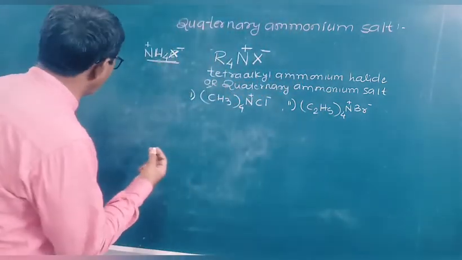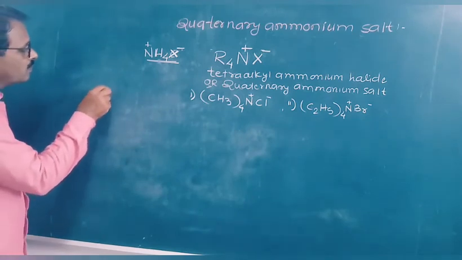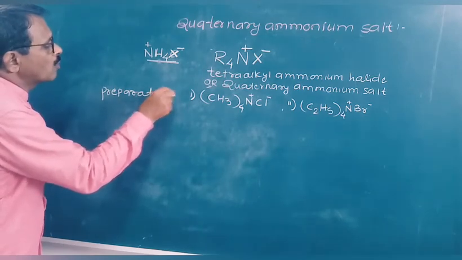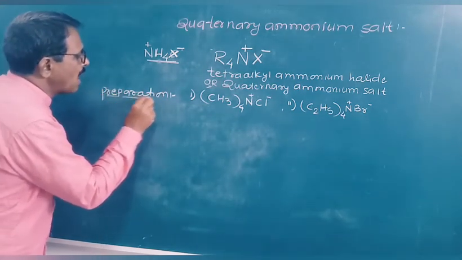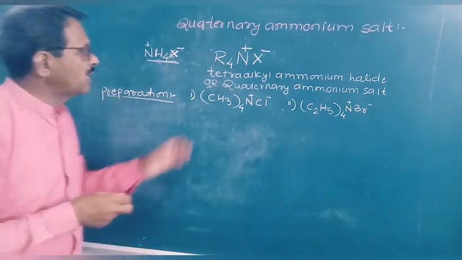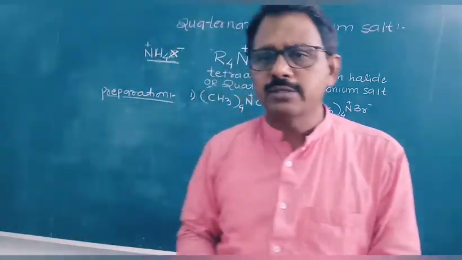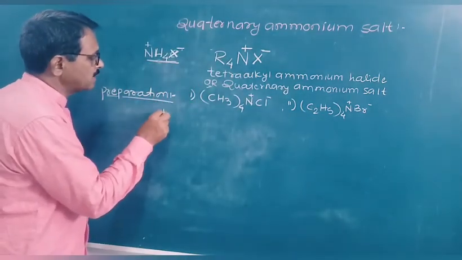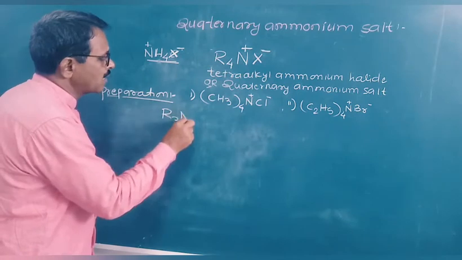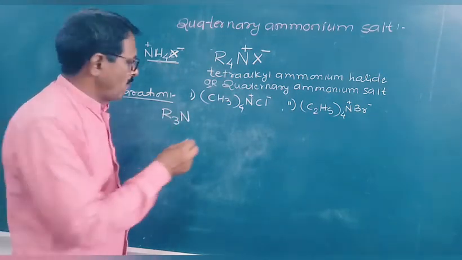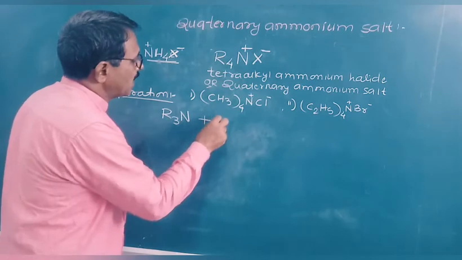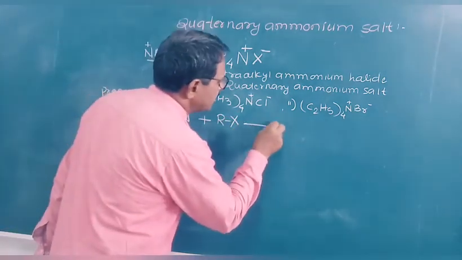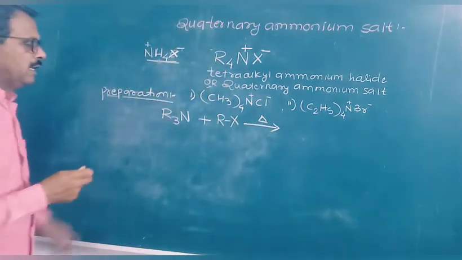Then preparation. We can prepare quaternary ammonium salts directly by the reaction of a tertiary amine with an alkyl halide. For example, a tertiary amine is represented by the formula R3N, and when it reacts with an alkyl halide, RX, heat is necessary in this reaction.